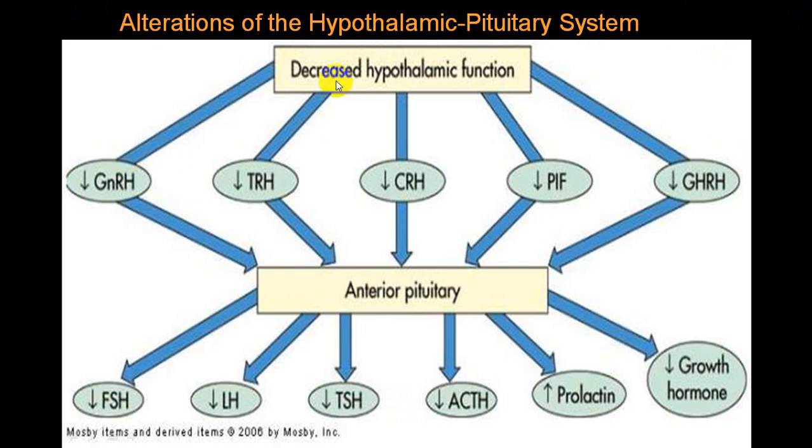If there is a decreased production of the hypothalamus, that will have effect on the anterior pituitary, and all those hormone production will also decrease. So if a person has got decreased production of the hypothalamus, it will produce hypopituitarism, and this hypopituitarism will have effect on all the target organs, producing decreased production of those target hormones.